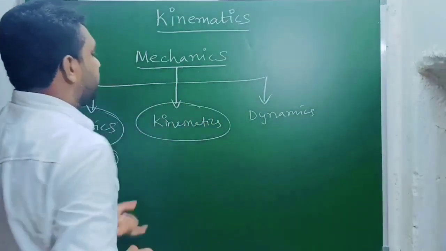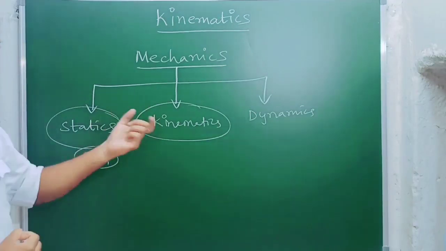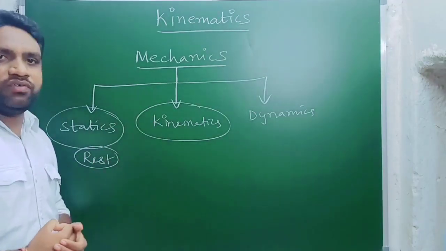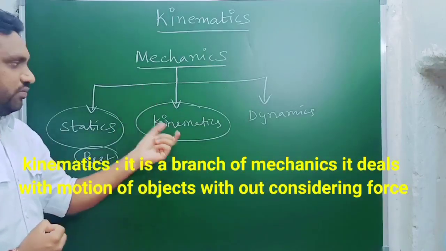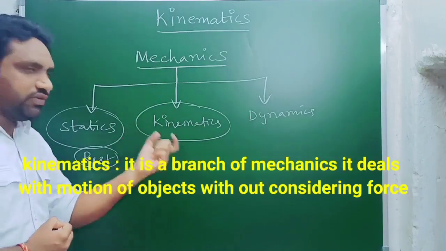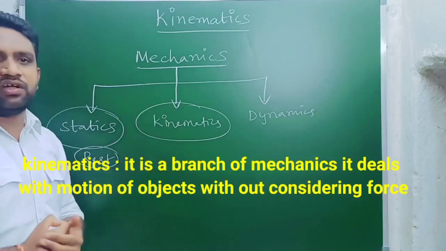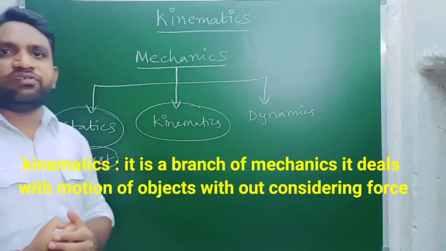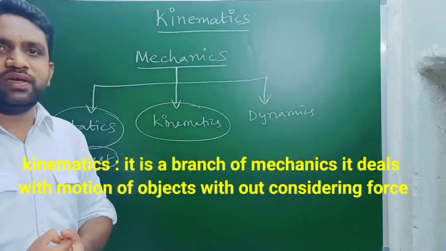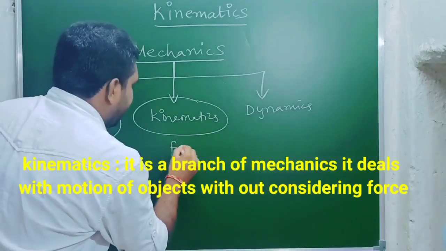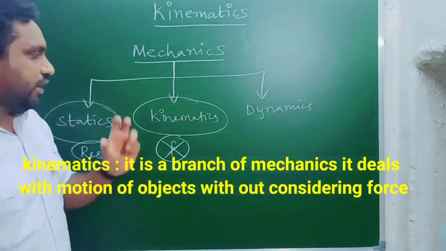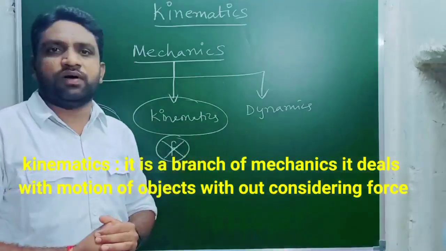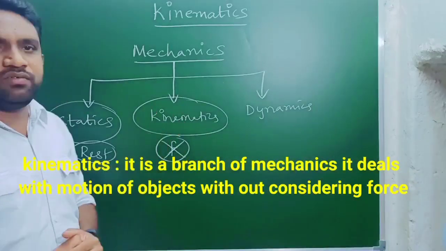Now we are going to learn about kinematics. Let's see the actual meaning of kinematics. Kinematics is a branch of mechanics, as you already know. It deals with the motion of objects, but without considering the applied force. In kinematics, we do not consider the force. Without considering the applied force, it explains the motion of objects. That is the specialty of kinematics.